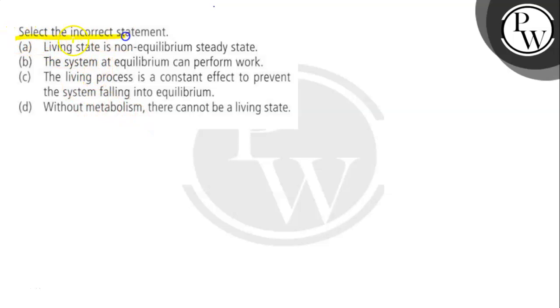The question says here, select the incorrect statement. So, which one of the following statements is incorrect? First statement says that the living state is a non-equilibrium steady state. So, this one is correct. How is this one correct?